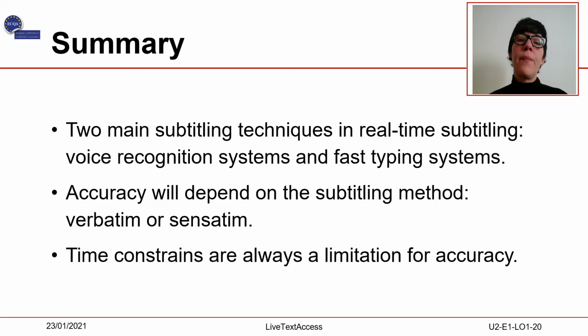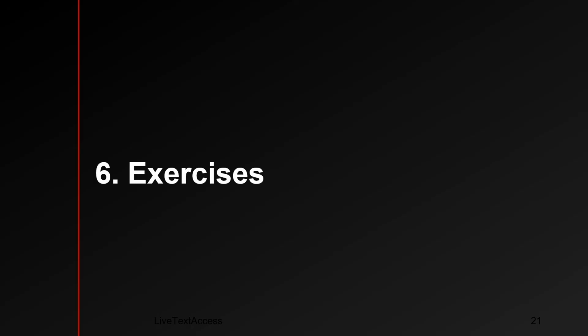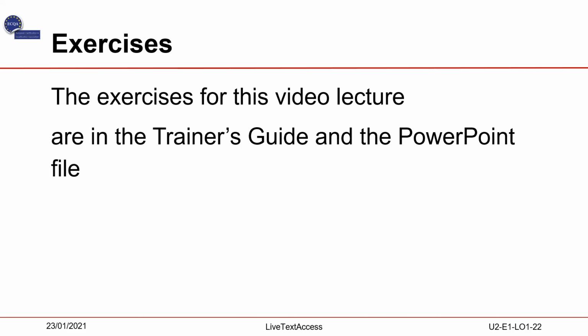Summary. As a summary, we would like to stress the following points. First, there are two main subtitling techniques in real-time subtitling: voice recognition systems and fast typing systems. Second, accuracy will depend on the subtitling method, verbatim or sensatim. Third, time constraints are always a limitation for accuracy. Exercises. The exercises for this video lecture are in the trainer's guide and the PowerPoint file.